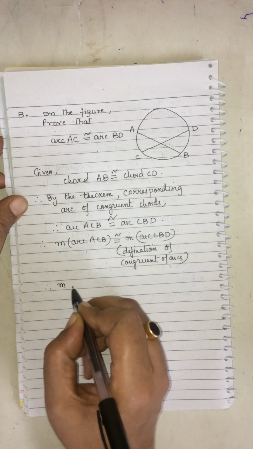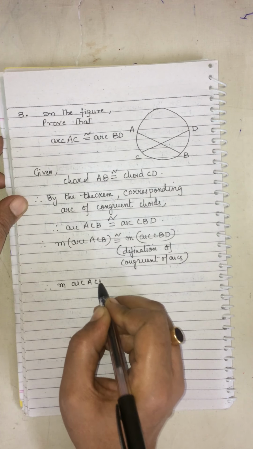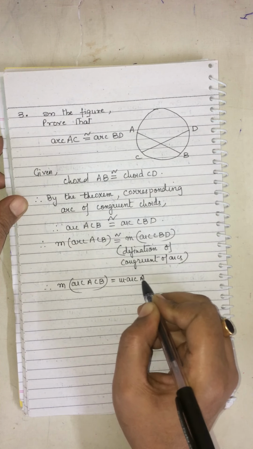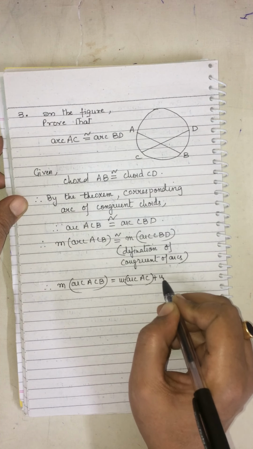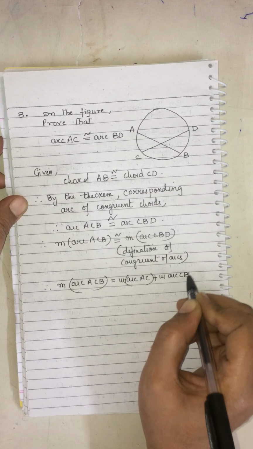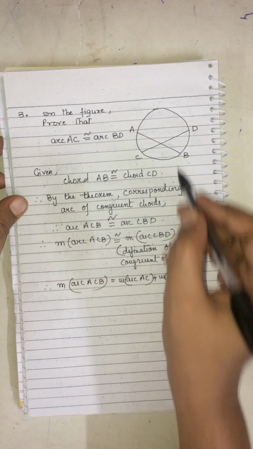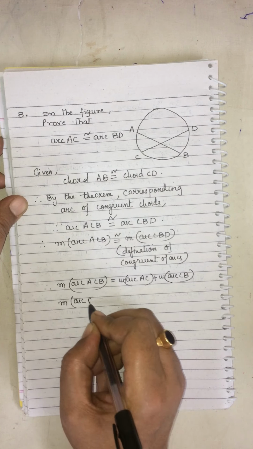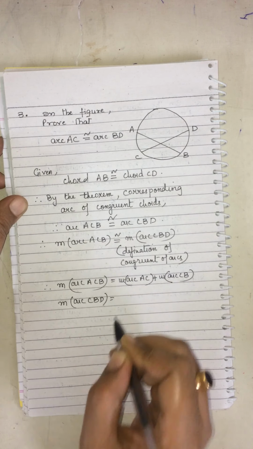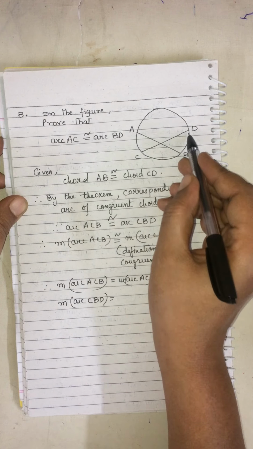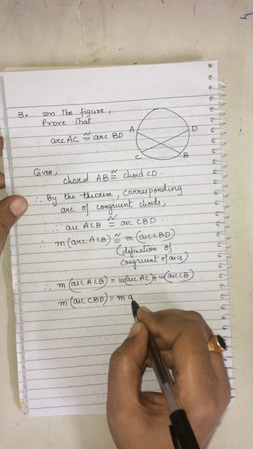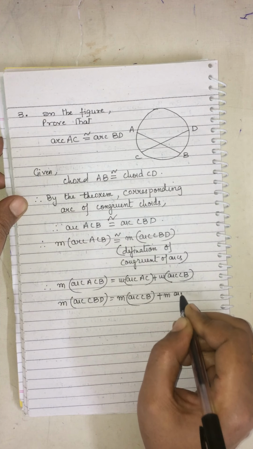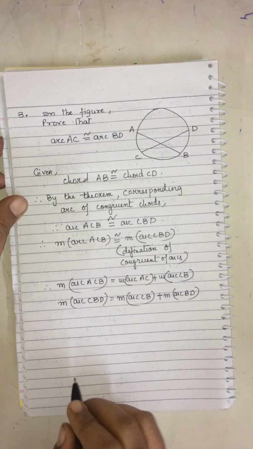So, measure of the arc ACB can be written as measure of the arc AC plus measure of the arc CB, and the other one, CBD, we can write as measure of the arc CB plus measure of arc BD.